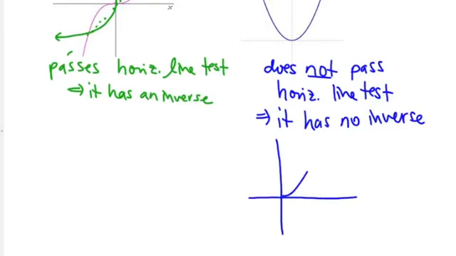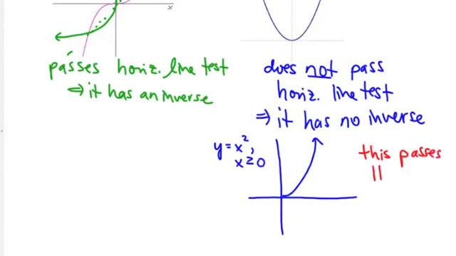Let's draw another graph. If we restrict, so let's say this is y equals x squared with x bigger than or equal to 0, so I have this restricted domain, then this graph passes the horizontal and vertical line tests. That's what I'm going to call the horizontal line test, HLT.